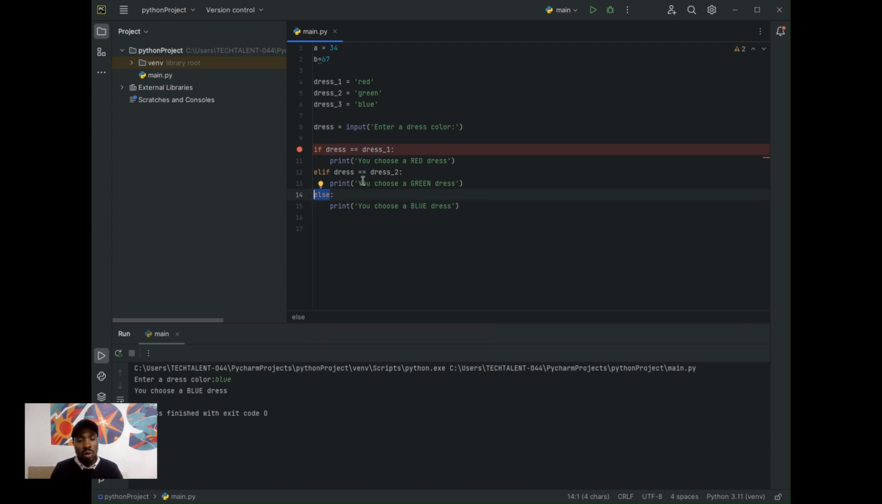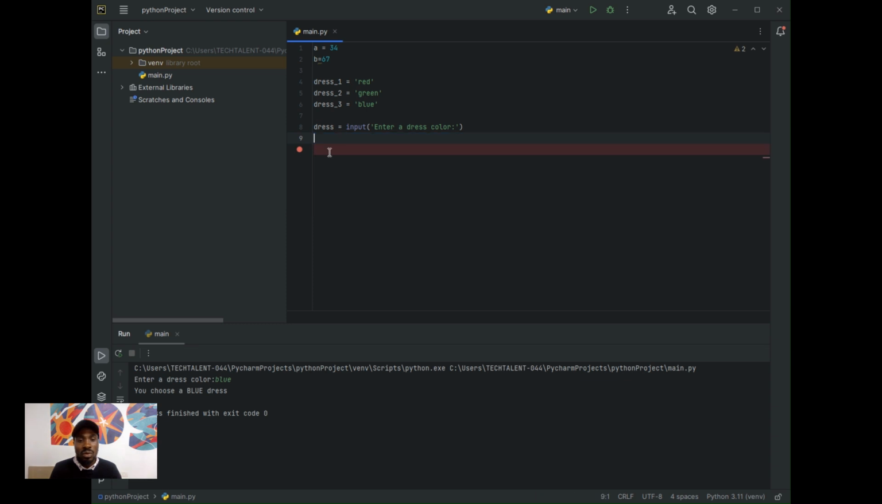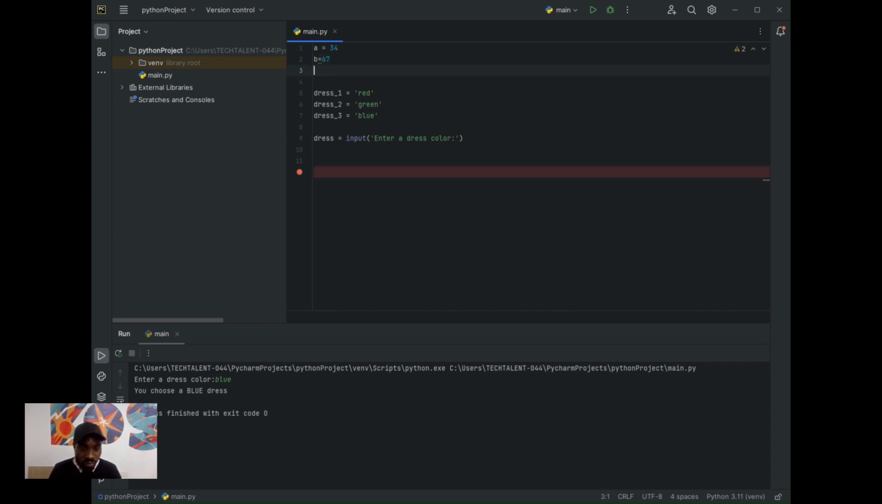So we also have and in if statements, in conditional statements. How about if I have something like this? Maybe I have A equal to 34, B equal to 67, and C equal to 500.